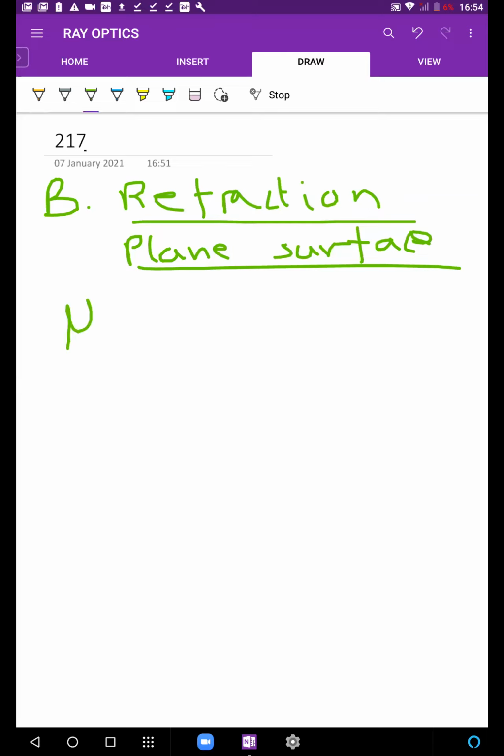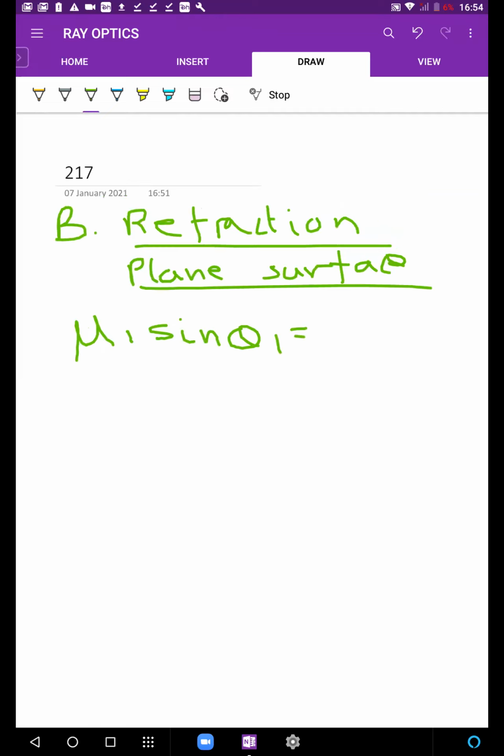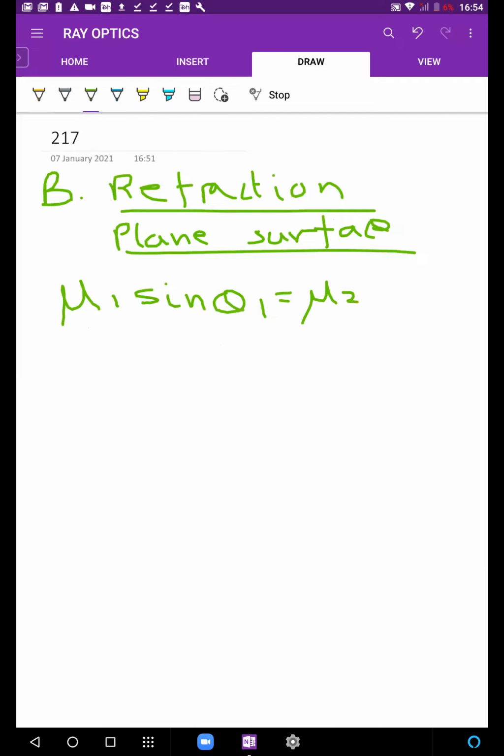So first of all, we had Snell's law, which the way we like to remember it is mu1 sine theta 1. Don't get confused with i and r and all that. Mu1 sine theta 1 is mu2 sine theta 2.